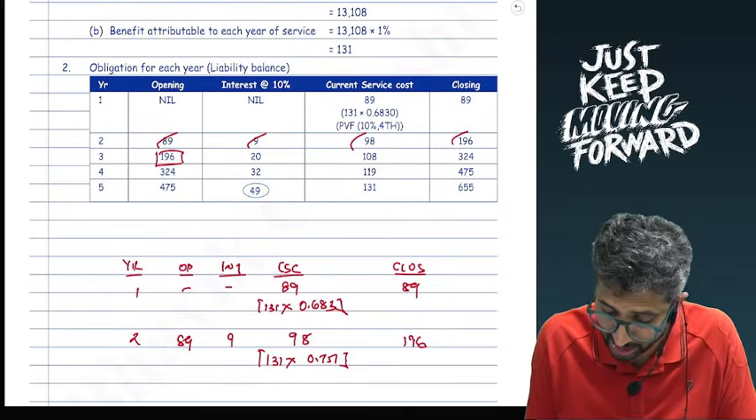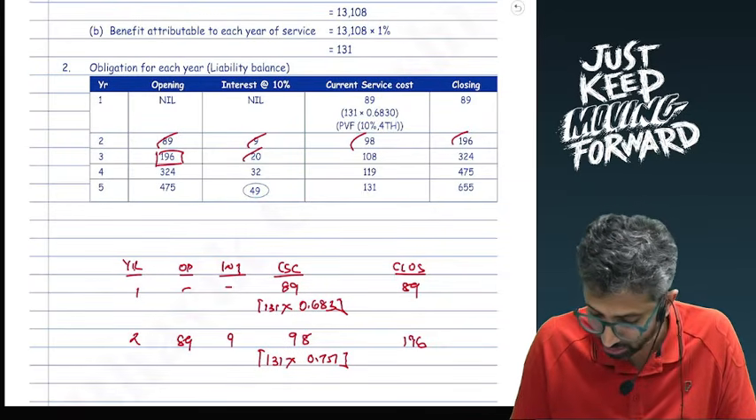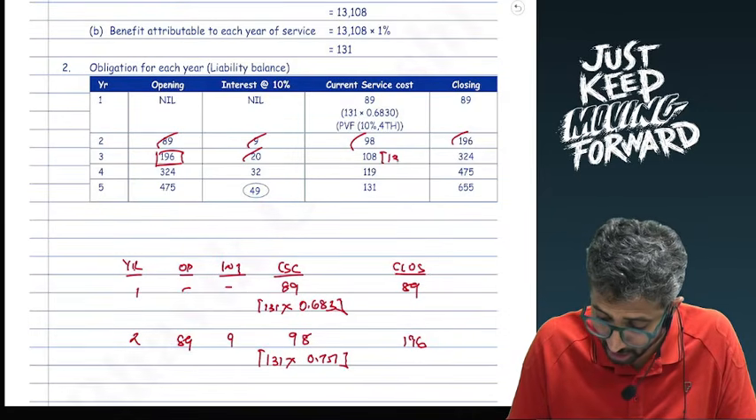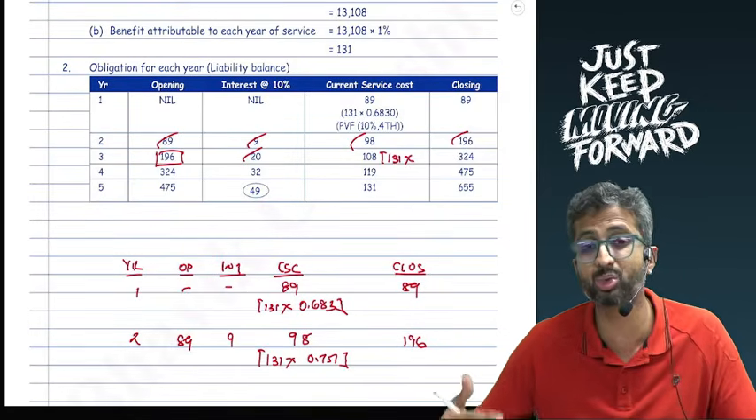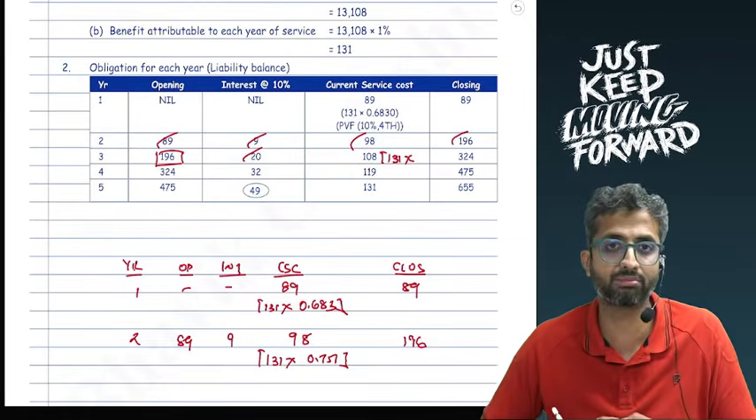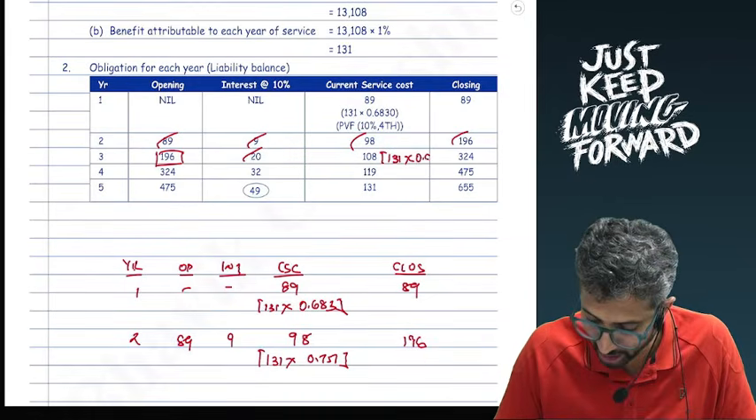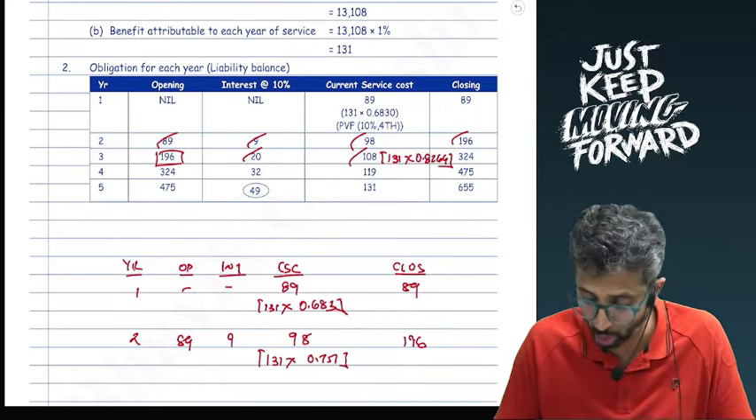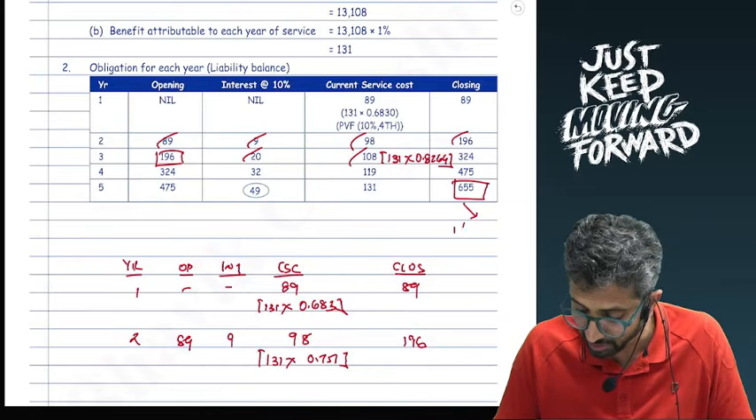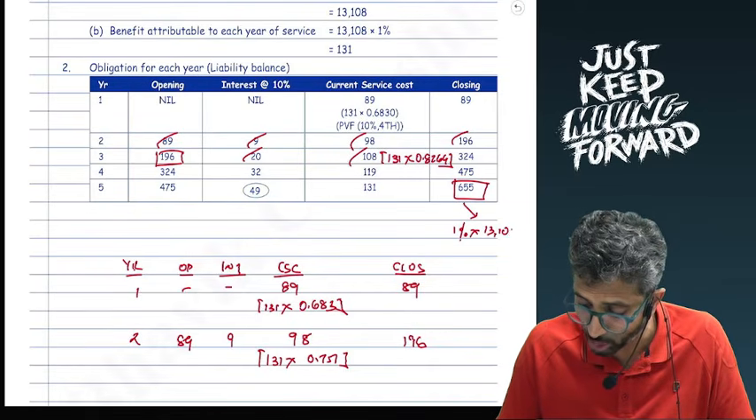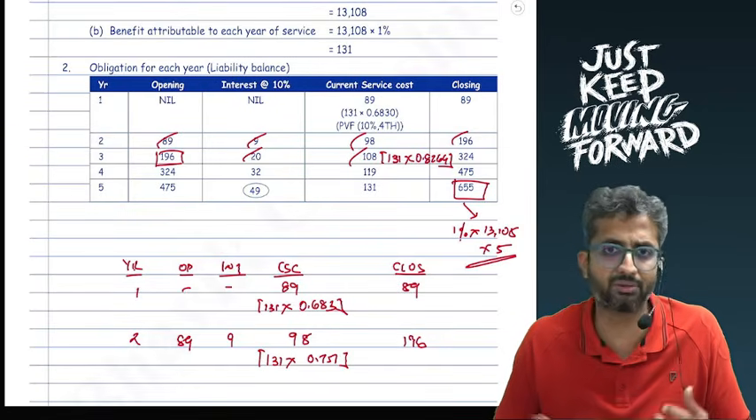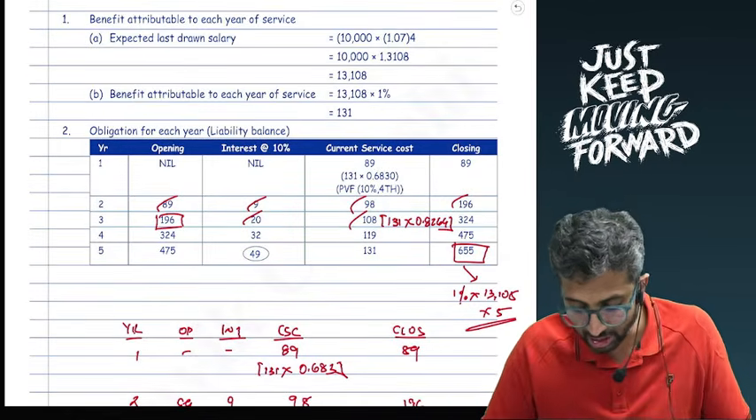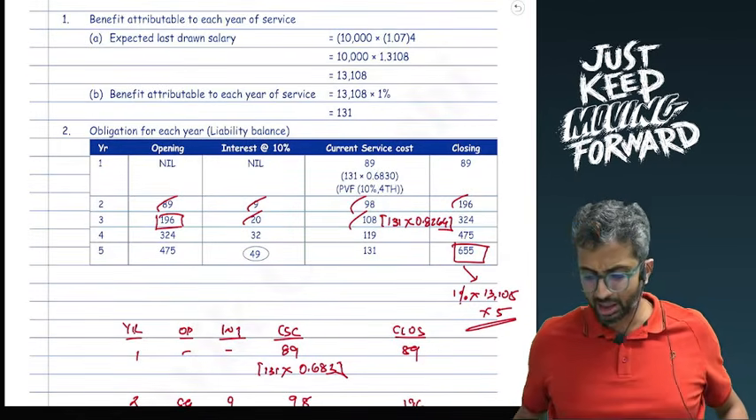You go to the third year, 196 into 10% will come to 19.6 or approximately 20. When you go to the current service cost, we will say another 131 becomes due at the end of the third year, but this 131 is going to be paid after, let us say, 2 more years, and hence you will take into 0.8264, which will give you around 108, will give you your closing liability, and this will keep on going till the time you reach 655. What is 655? Well, 1% of 13,108 into completed years of service, that is 5 years, and this will give you around 655. So when we do this working, we will get the final answer as 655.